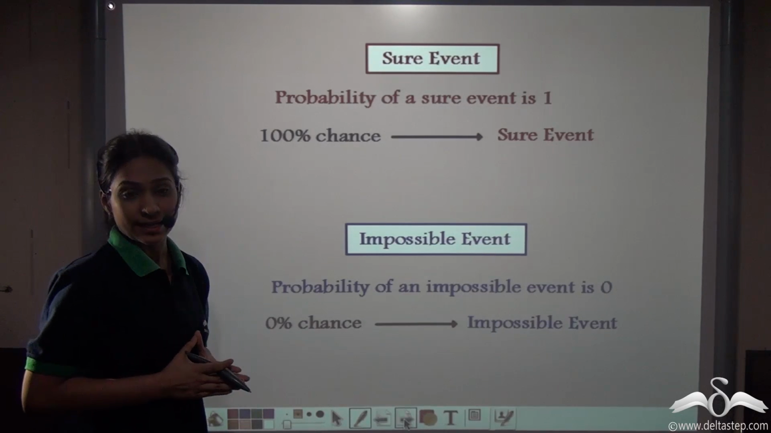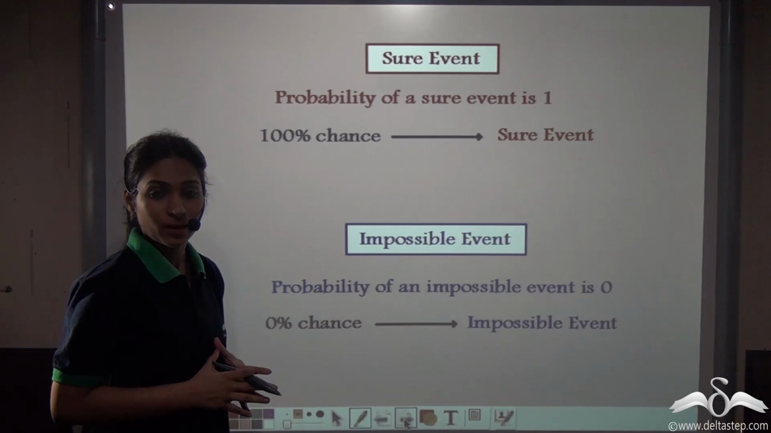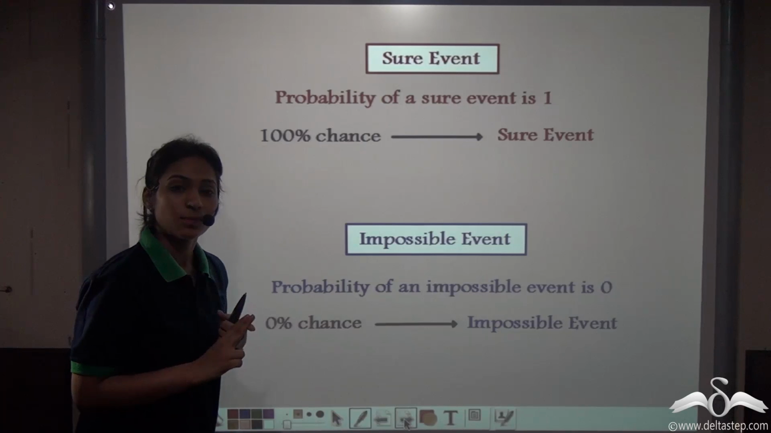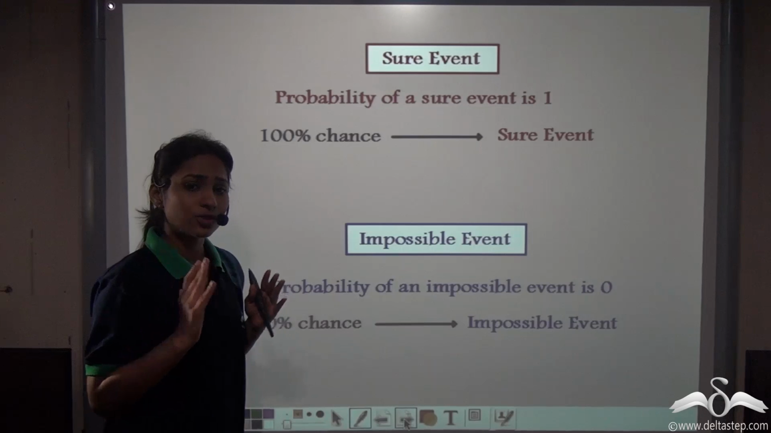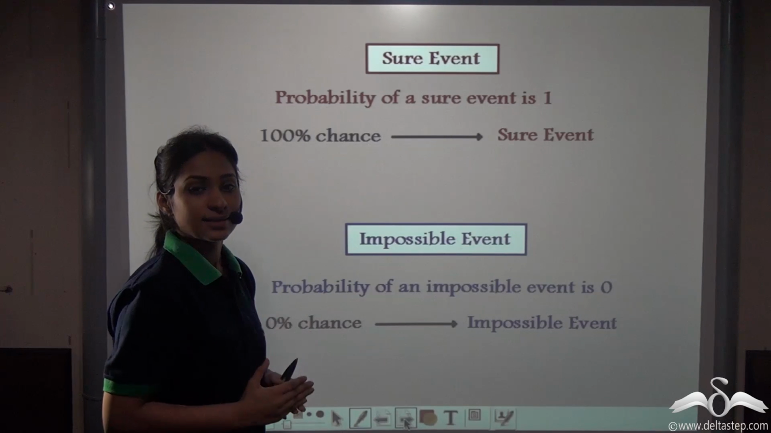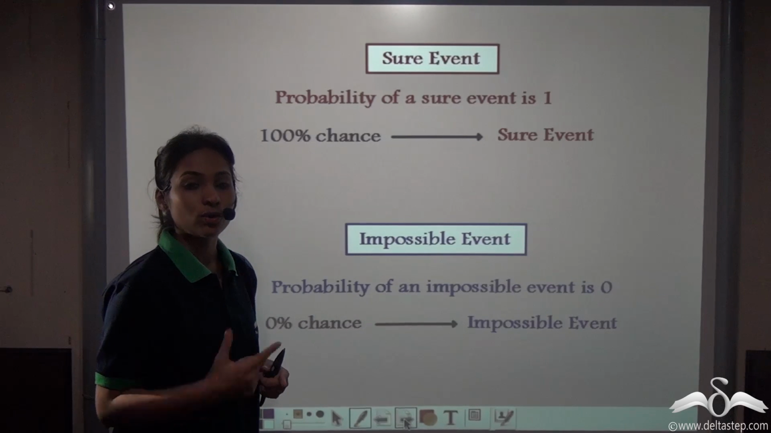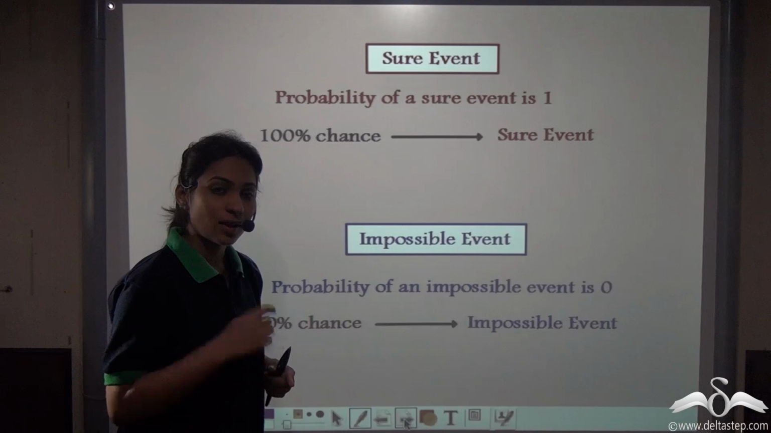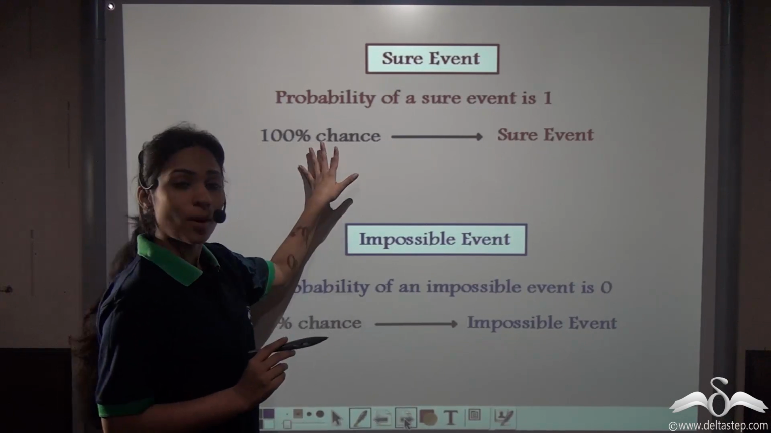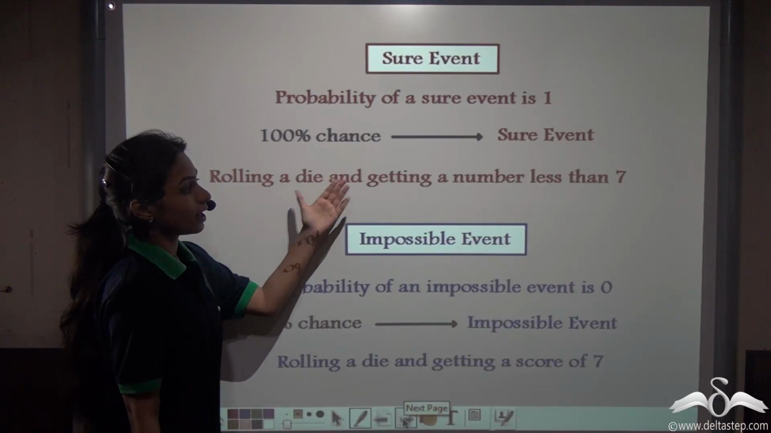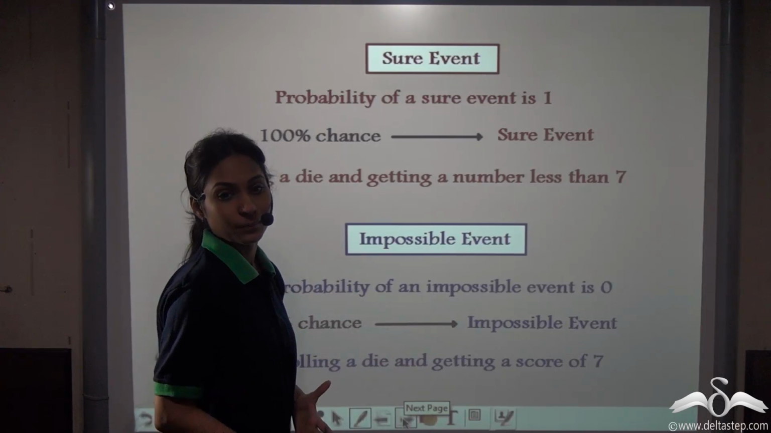Well, what about rolling a die? What happens when you roll a die? You know that the possible outcomes will be 1, 2, 3, 4, 5 or 6, any of these 6. So I am sure that I will get a number less than 7. Are you sure about it? Well, yes, if I roll only one die, the outcome has to be less than 7 because no face of the die contains a number 7 or more. So rolling a die and getting a number less than 7 is a sure event.